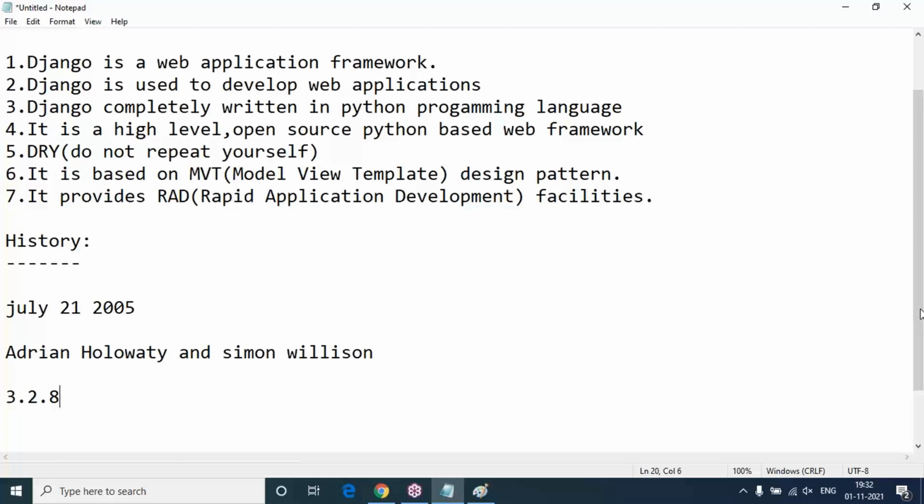Difference between Django and Flask. Good question. Flask is a lightweight framework for web development in Python. Django is for huge application development. Flask is used for single page applications or small web application development, not many users.